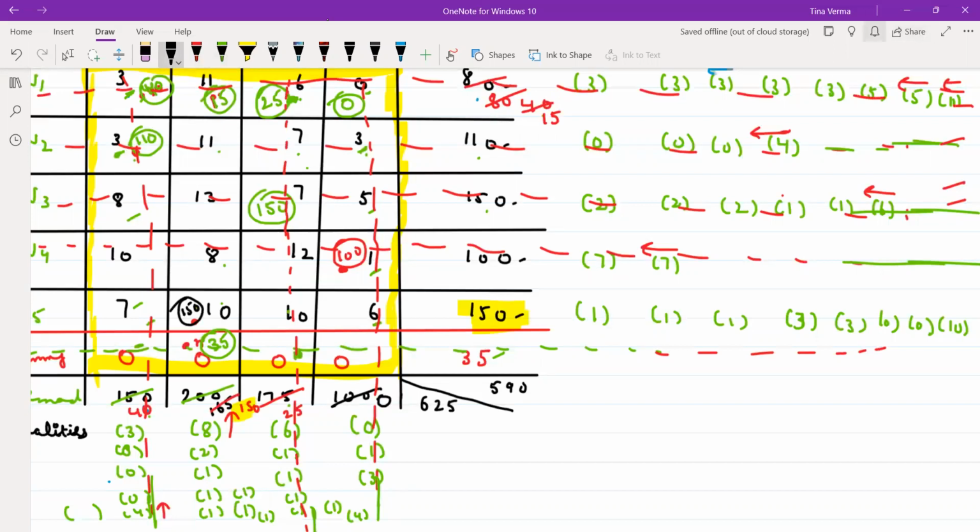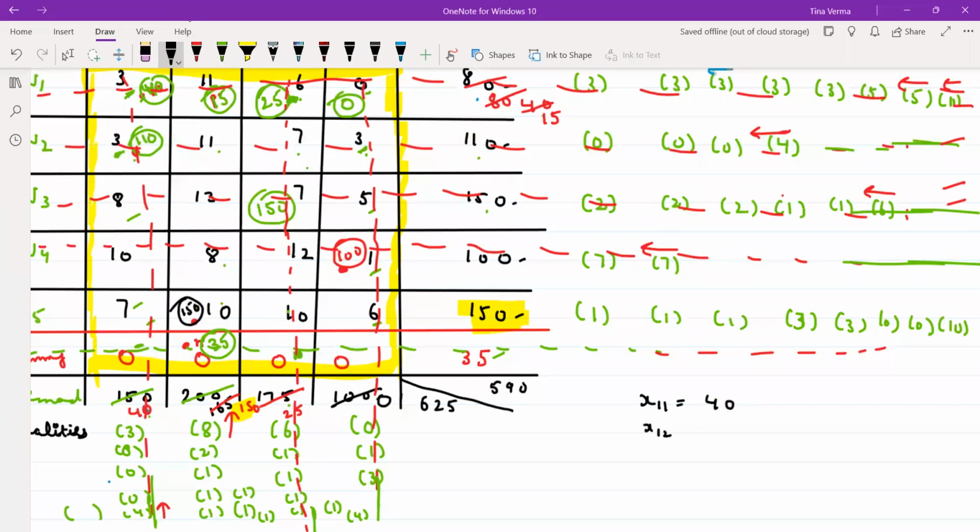So this you have found your initial basic feasible solution, and you got your x11 is 40, right?